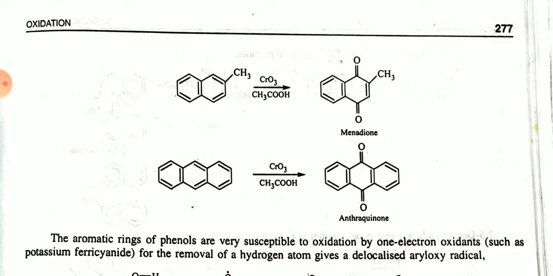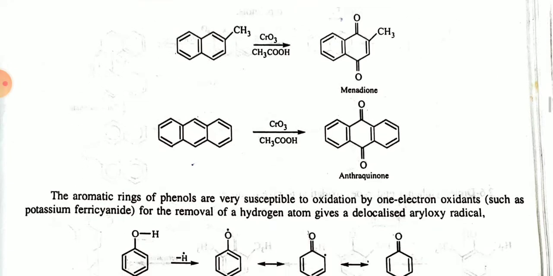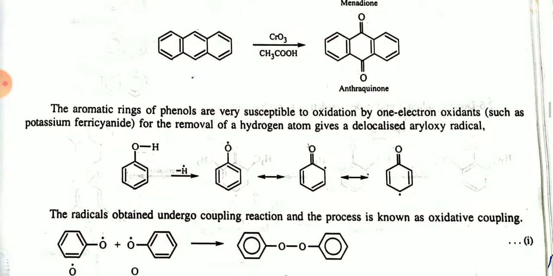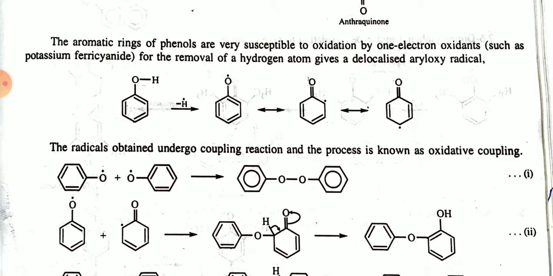In another example, naphthalene. The aromatic rings of phenols are very susceptible to oxidation by one-electron oxidants, such as potassium ferricyanide. This is a free radical mechanism. What happens: the OH group is present on the benzene ring, and by removal of one hydrogen the oxygen will contain the free radical.